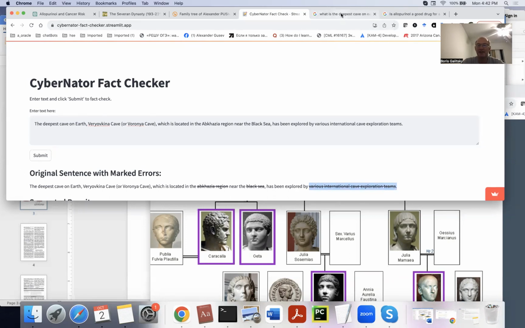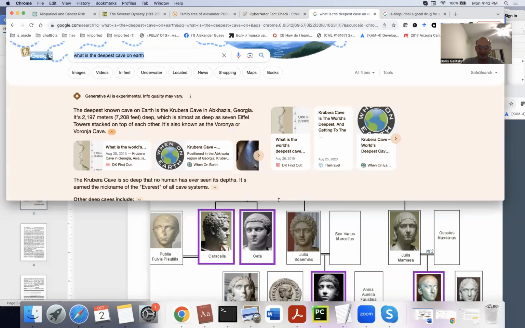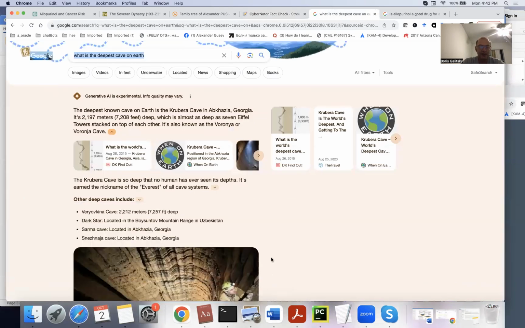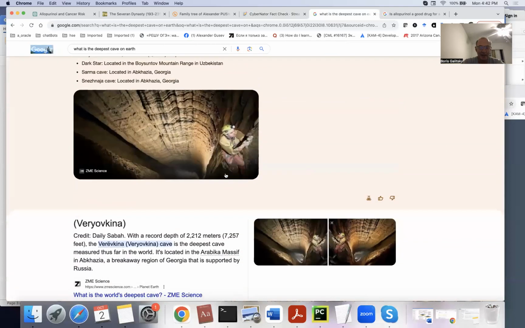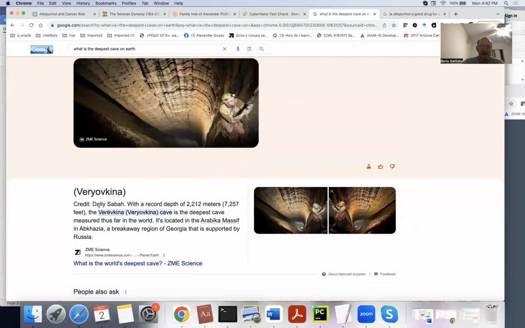Let's look now at Google. What is Google saying? For Google's generative AI and ChatGPT, Kruber key is mentioned for some reason, because that is how it appears in their training data set. But on the other hand, Google gives as a direct search result, citing ZME Science, a correct result.